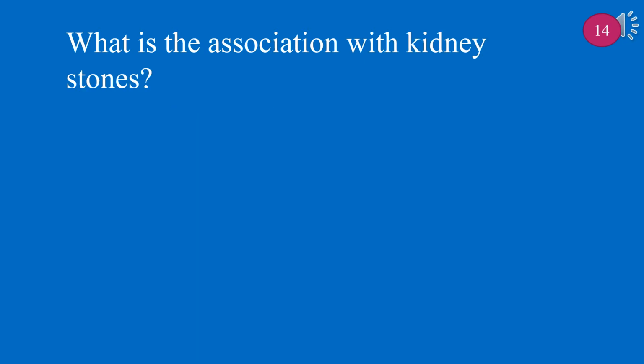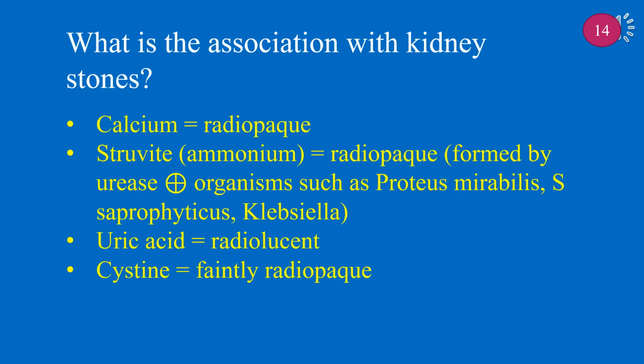What is the association with kidney stones? Kidney stones are associated with calcium equals radiopaque; struvite, ammonium equals radiopaque, formed by urease-positive organisms such as Proteus mirabilis, Staph saprophyticus, Klebsiella; uric acid equals radiolucent; and cysteine equals faintly radiopaque.